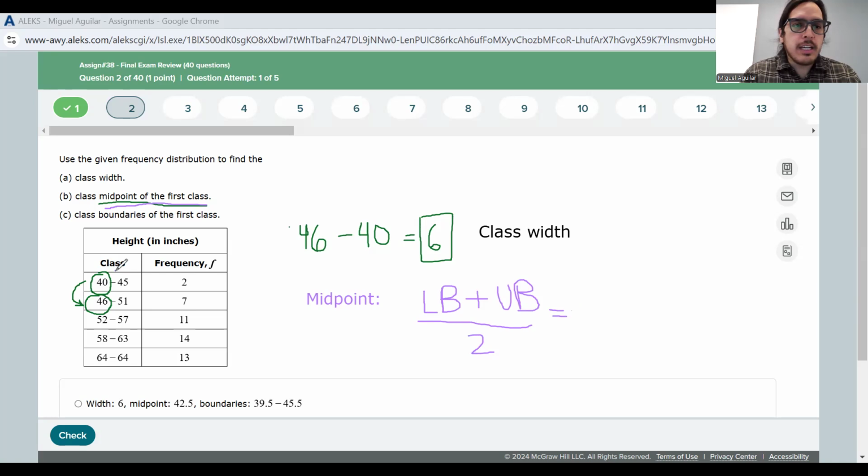So for this first class here, we just need to take 40 plus 50, sorry, 45. And then whatever we get there, we can divide by 2. Okay. So I'm going to switch over to my document camera so we can take a look at that.